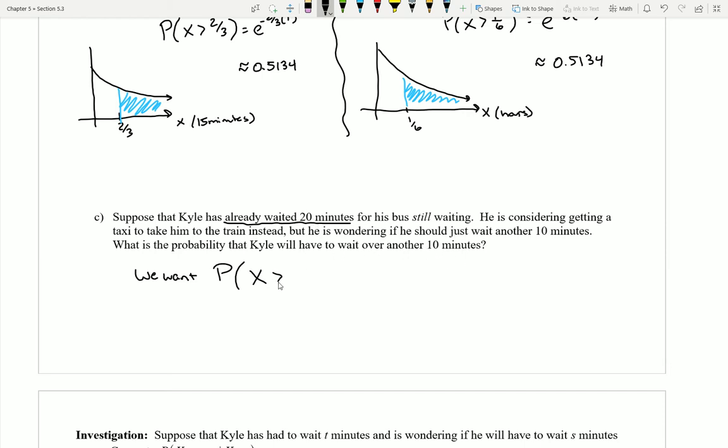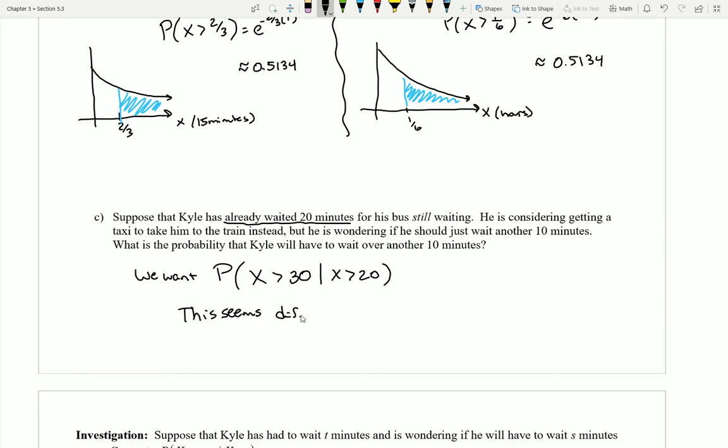So if you think about that, that'd be like waiting at the bus stop for like over 30 minutes. What are the chances that grand total I have to wait over 30 minutes, given that I've already had to wait over 20 minutes? Notice here x is being measured in minutes. So this might actually seem really difficult to compute. In fact, I'll even write that.